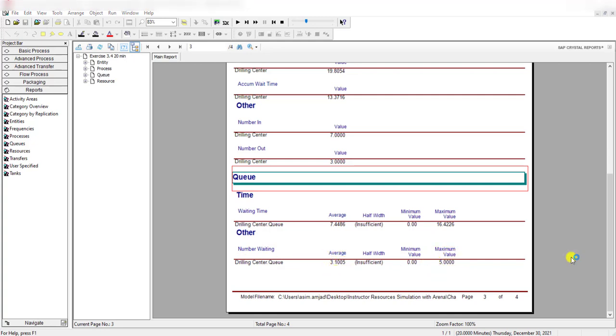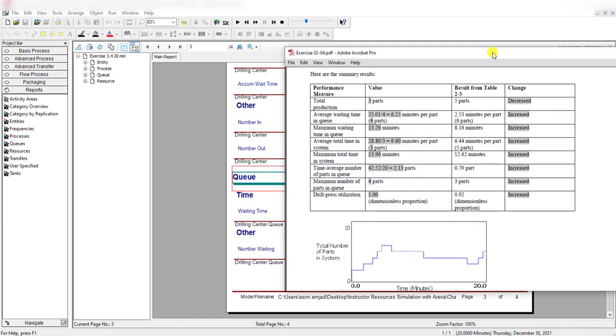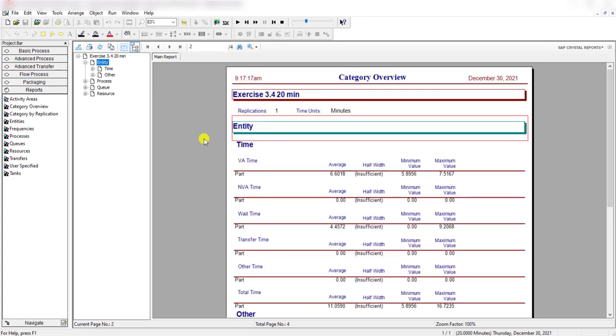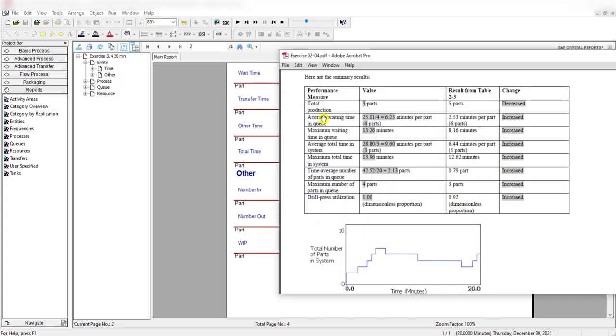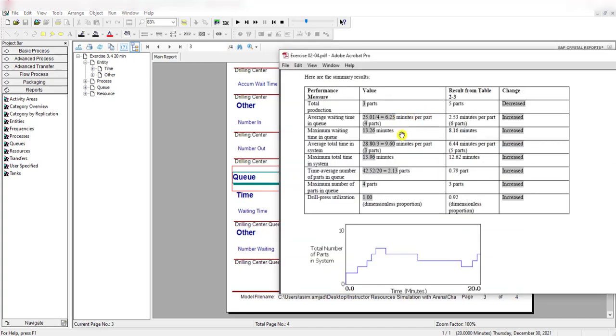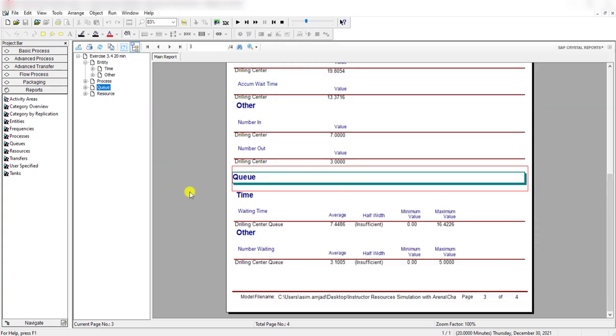If you compare all these results to exercise 2-4, then you find that all the values are consistent but not identical. As you can see, total production is equal to 3, and here its number out is again 3. That's cool, but the average waiting time in queue is 6.25 minutes per part. If you move to the queue, here you can see the average waiting time is 7.44, but there its value is 6.25. Similarly the rest of the values can easily be compared with this Arena category overview report.